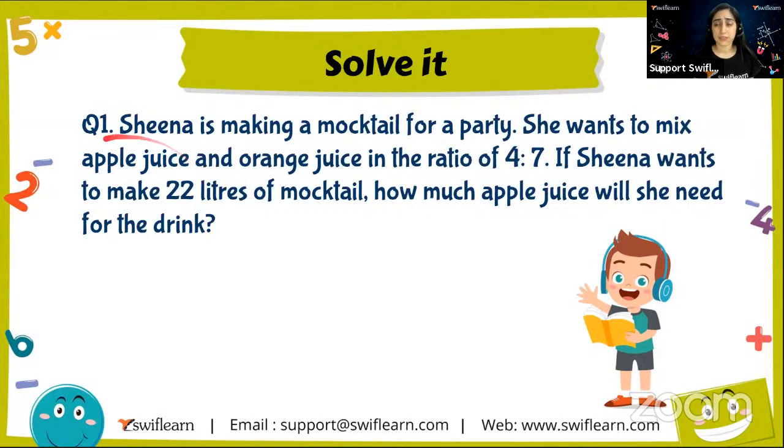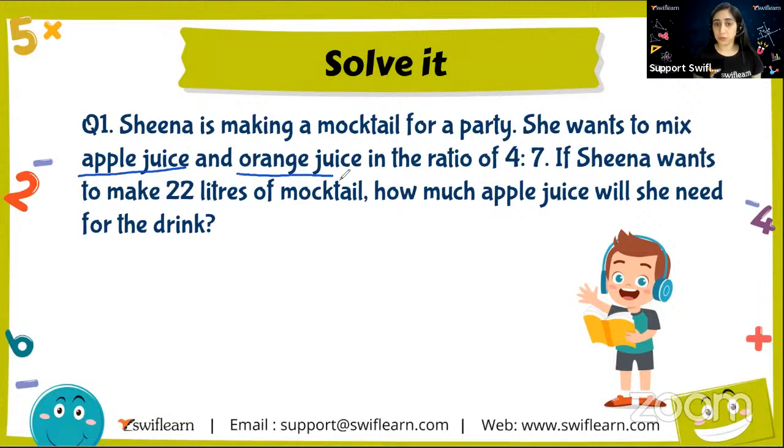So what is the question saying? See, there is a girl, her name is Sheena, and she wants to make a mocktail for a party. Okay. And for making that mocktail, she knows that she needs two types of juices. One is apple juice, and the other is orange juice, right?